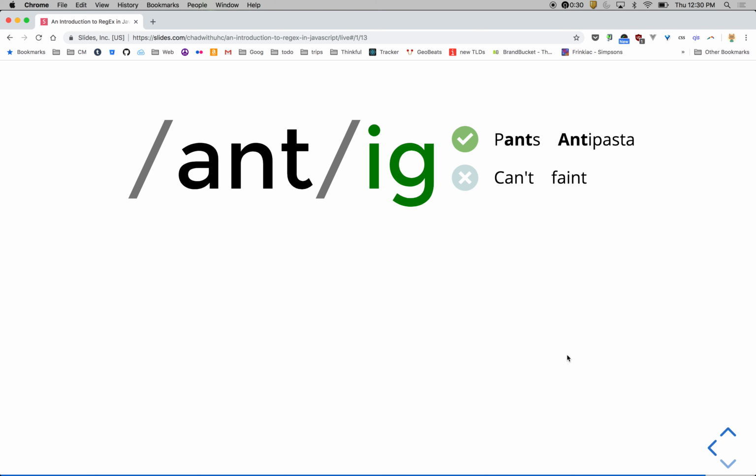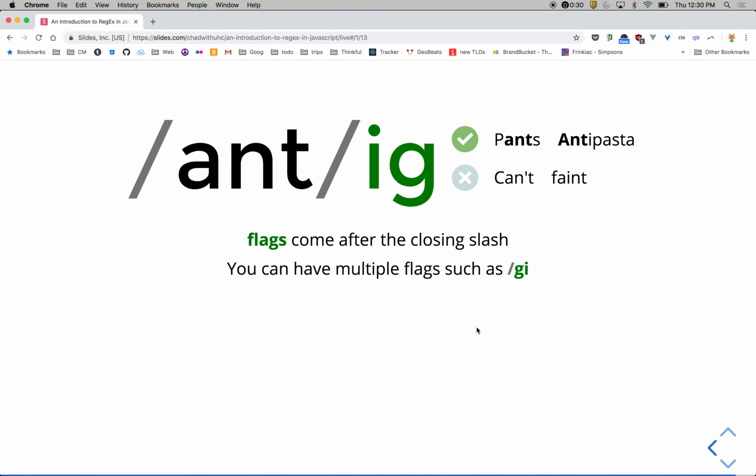All right, and then finally in here, some flags. So we've seen them throughout the whole way, using them here and there, but just to talk about the flags on the end, they come after the closing slash. It's a little weird at first because it looks like it's just something hanging right there. And you can have multiple flags, such as /GI. In this case, it could be IG or GI. The order doesn't matter, unless maybe you're using one of the other ones. I'm not sure, but just these two.